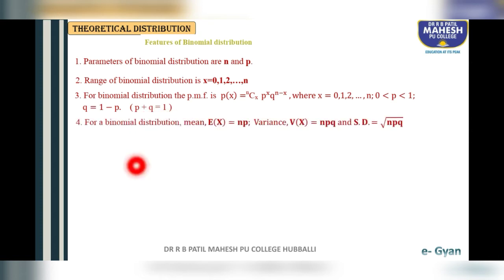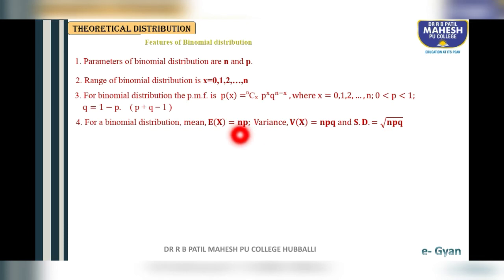The fourth feature: for a binomial distribution, mean E(x) is np, variance V(x) is npq, and standard deviation is the root of variance. So the standard deviation of binomial is root of npq.